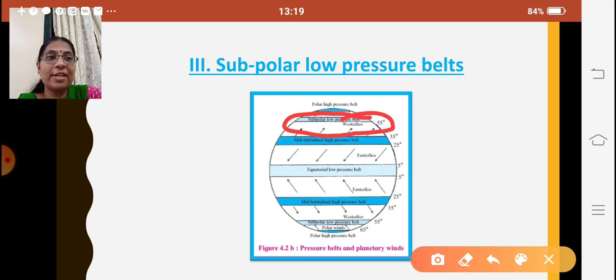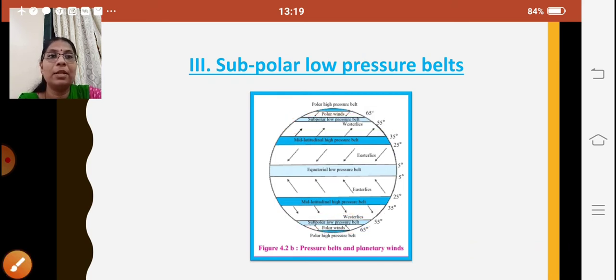Yes, 55 to 65 degrees north and 55 to 65 degrees south. So we find all the pressure belts in both the hemispheres. Over these regions, the subpolar low pressure belts are spread between 55 degrees to 65 degrees north parallels and 55 to 65 degrees south parallels.